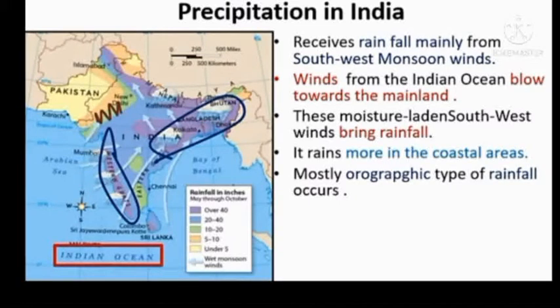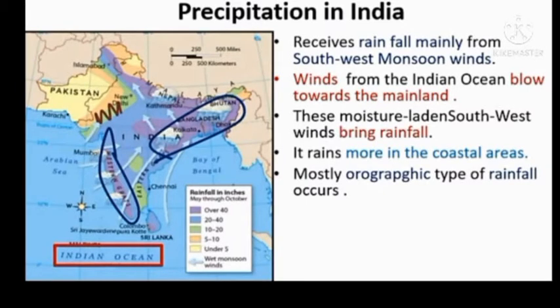So here a high pressure region is developed in the Indian Ocean. So the wind is attracted to the mainland of India, because in the mainland of India, that means in the Punjab plains and the Thar desert of Rajasthan, a low pressure area develops. What is the reason a low pressure area develops there? It is due to the high temperature in summer. These moisture laden winds bring rainfall.